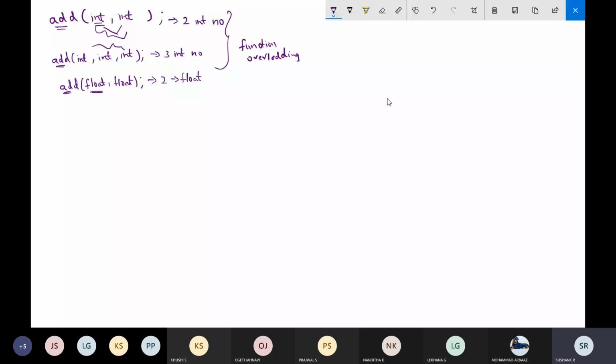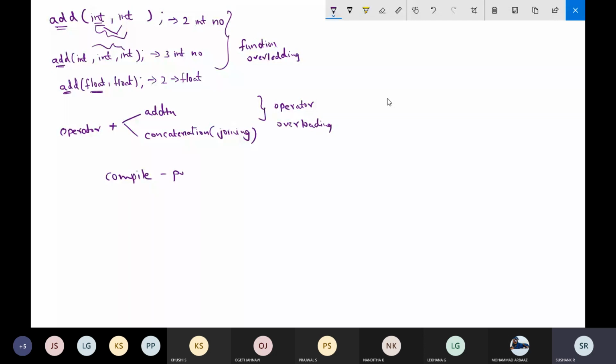And I gave an example of the operator plus. It has two characteristics: one is for addition and another one for concatenation. Concatenation means joining of strings. So you can call this operator overloading. These two categories will come under compile time polymorphism.